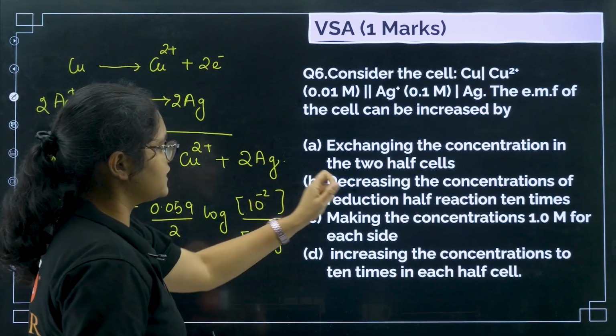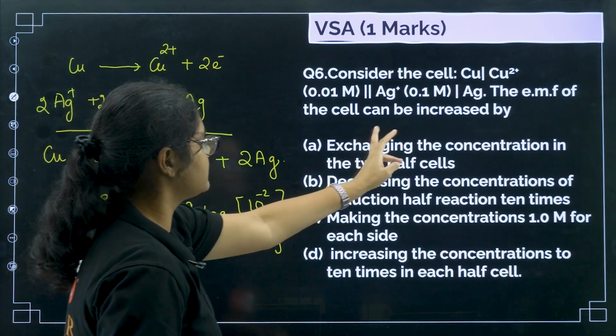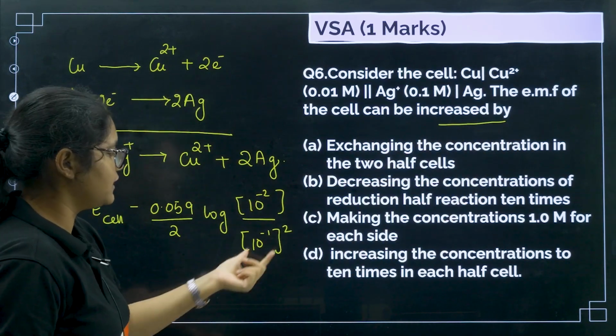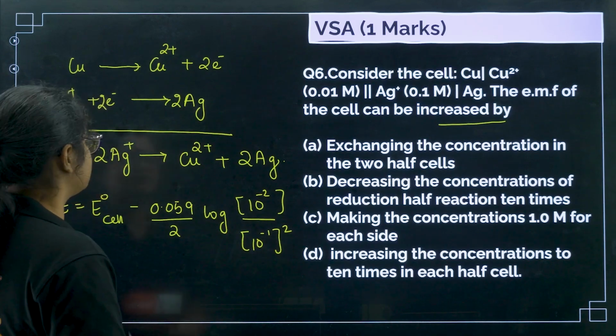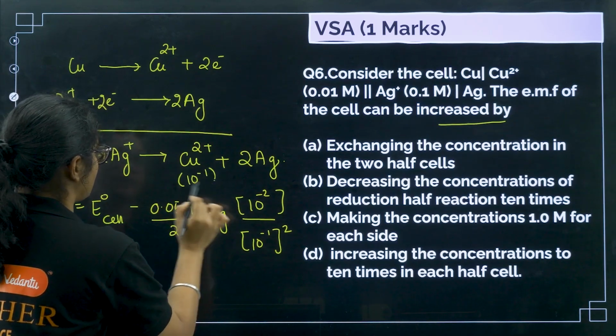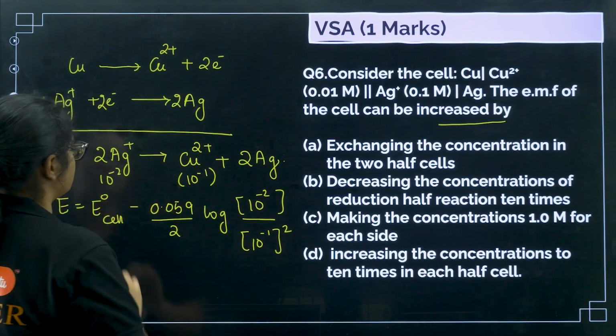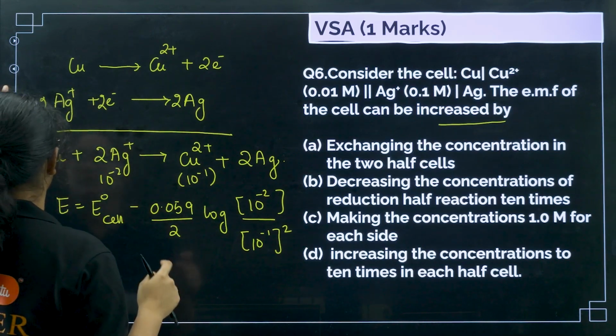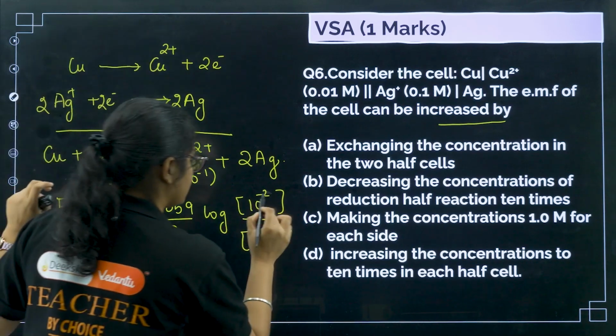Now if you see, the EMF of the cell will be increased by, if we exchange the concentration, they are saying that now the copper 2+ concentration will be 10 to the power of minus 1 and the Ag+ concentration will be equal to 10 to the power of minus 2. So if that is done, then what will we get here?